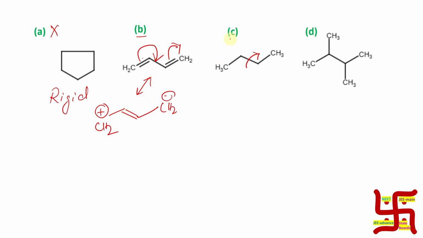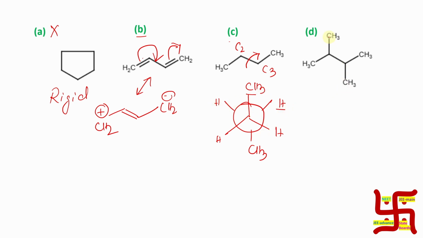Fine. Now you have to compare option C versus D. Let me draw it in a Newman projection. I am drawing the most stable one, that is staggered or anti. So this is CH3, H, H. I am drawing C2 versus C3, so this is C2 and the one behind is C3. Here also this is methyl opposite, hydrogen, hydrogen. Now if you have to rotate, then there will be instantly a methyl-hydrogen interaction in any direction you go.